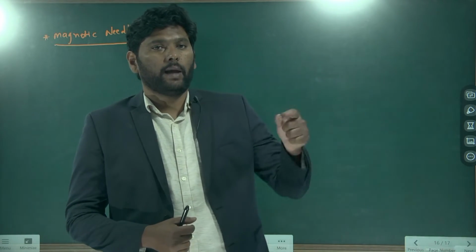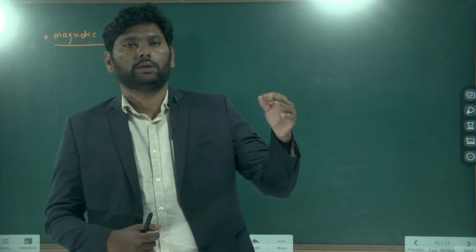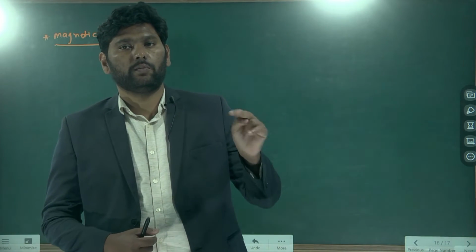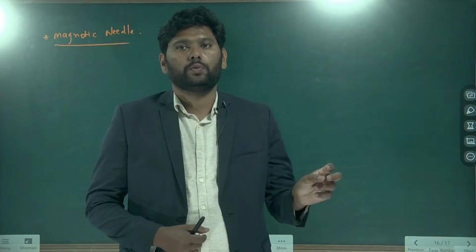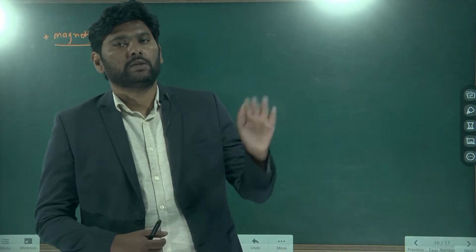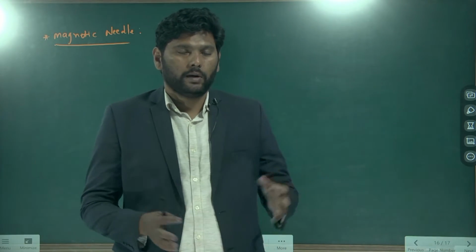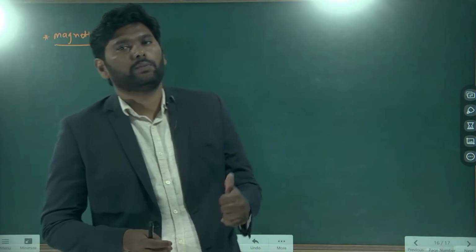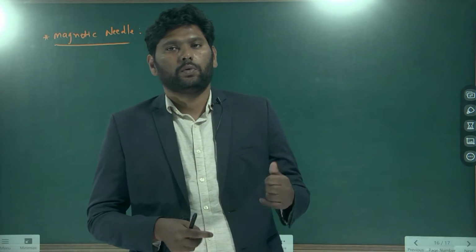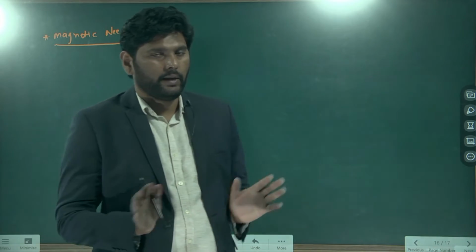The magnetic needle has two types of poles, one south pole and one north pole. So the south pole will be attracted to the north pole of the earth magnet, and the north pole is attracted to the south pole of the earth magnet.